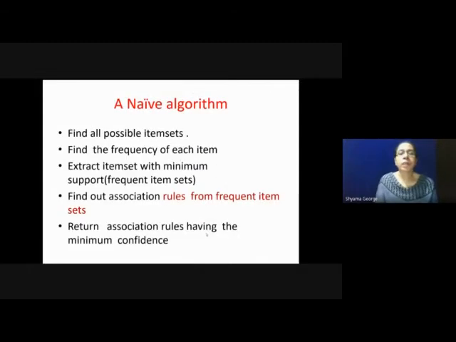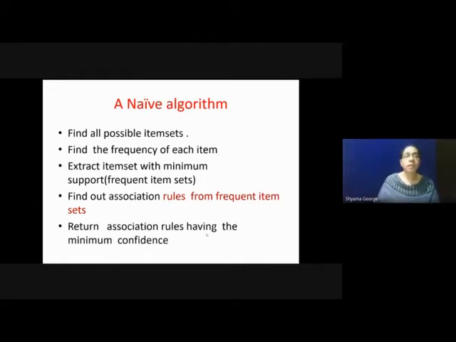Now we will come to a simple algorithm which can find association rules from a transaction database. The algorithm is known as the naive algorithm. The steps are: in the first step, we find all possible item sets. Then we find the frequency of each item.